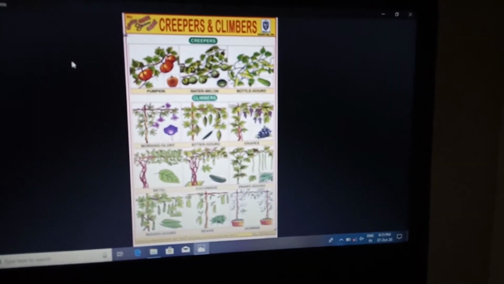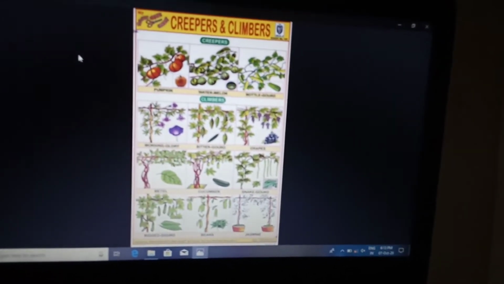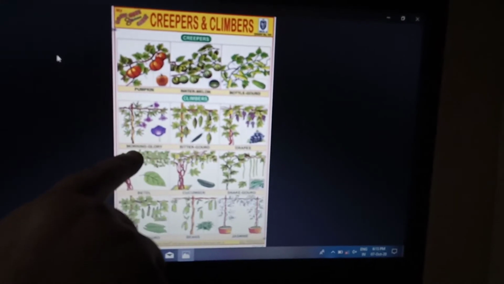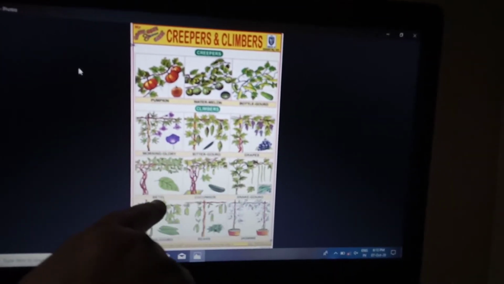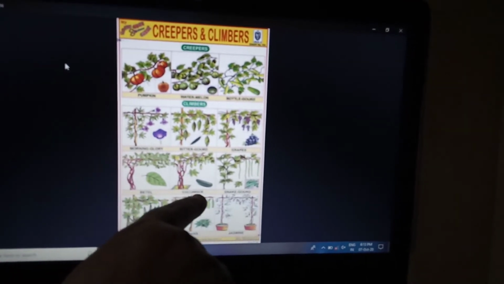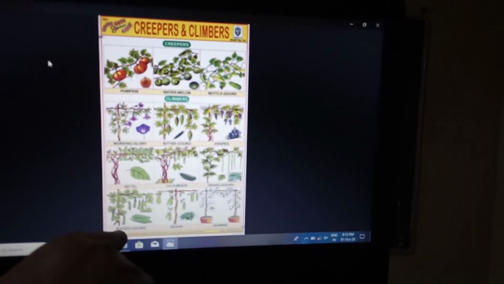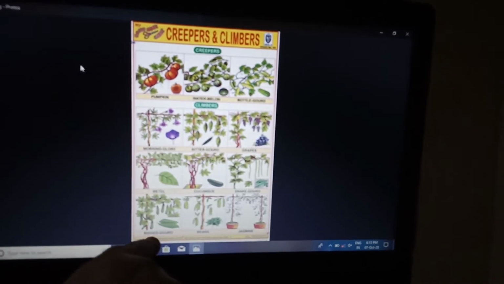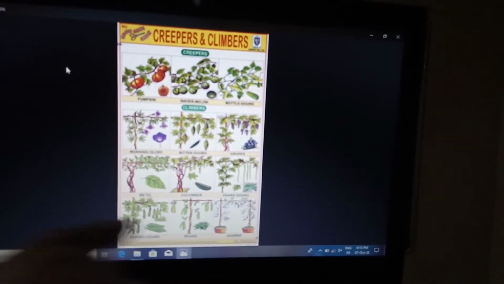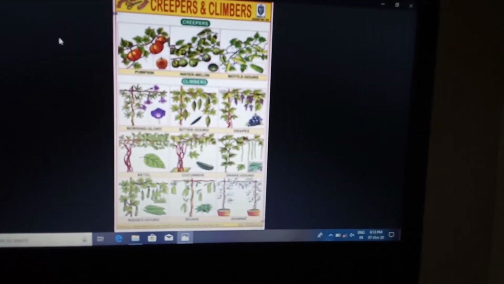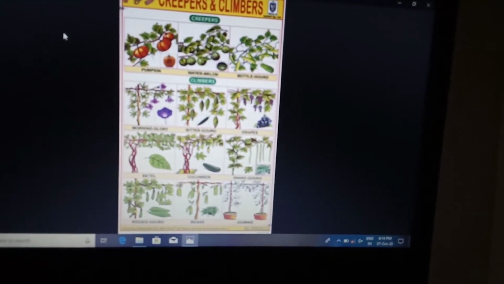And the plants like climbers are morning glory, beetle gourd, grapes, cucumbers, snake gourd, ridge gourd, beans and jasmines. So these are the plants called climbers.